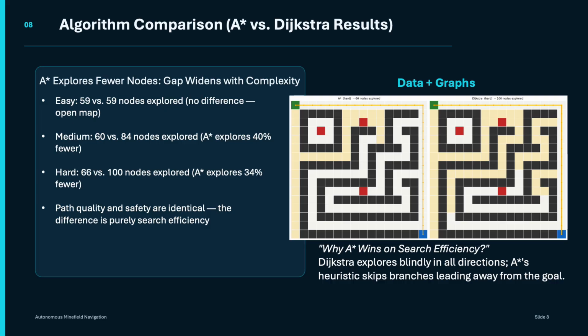So that lets it skip over branches that are clearly leading in the wrong direction without ever sacrificing finding the true optimal path. So in summary, the takeaway is that A star gives you the exact same safety and the exact same path quality as Dijkstra, but with less computational overhead. And the advantage becomes more valuable as the size and complexity of the environment increases.